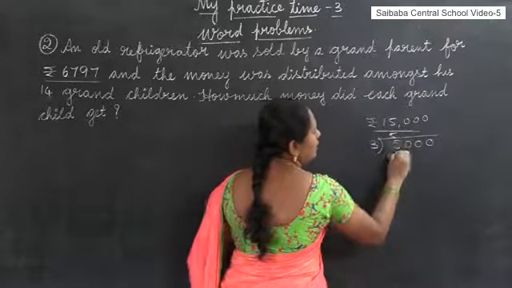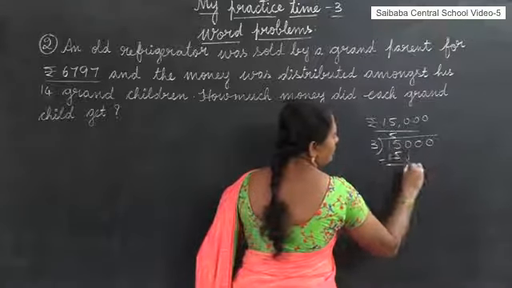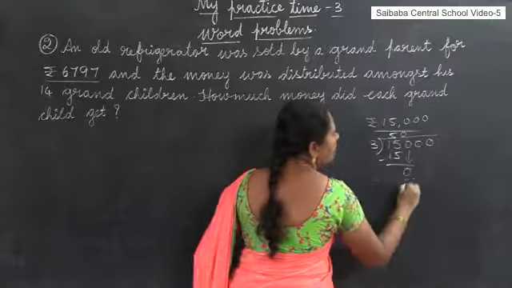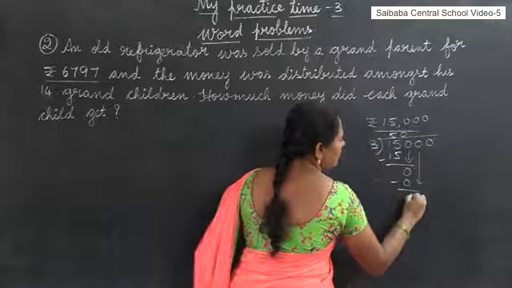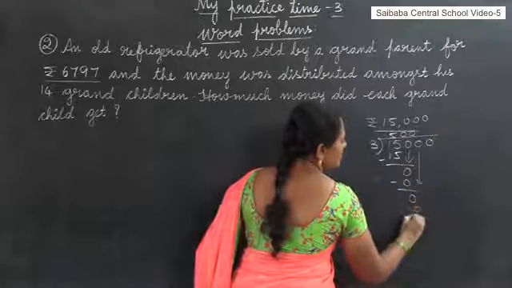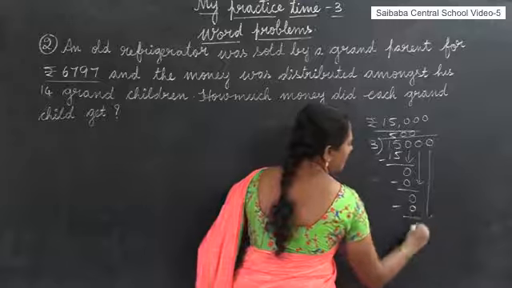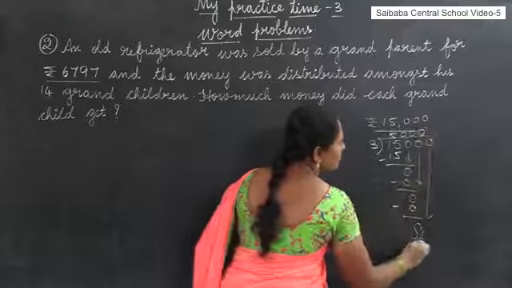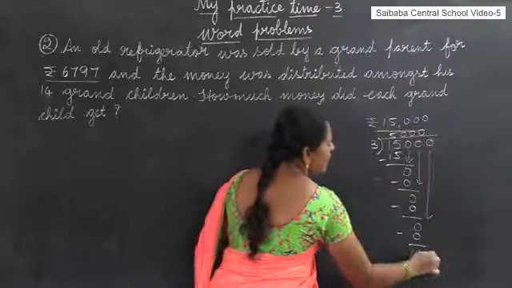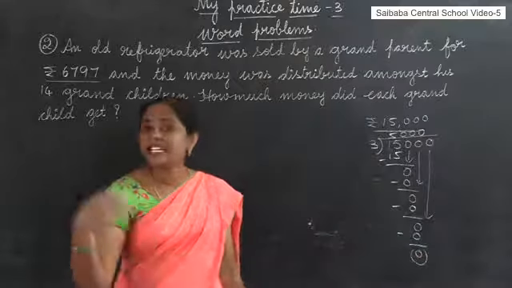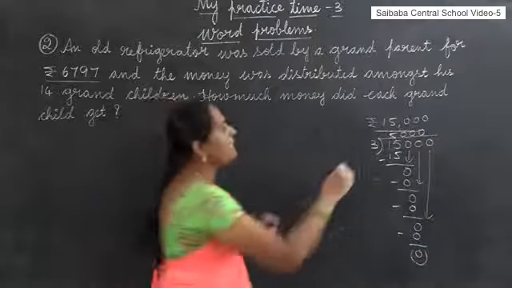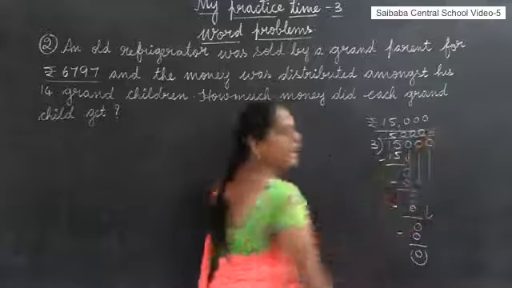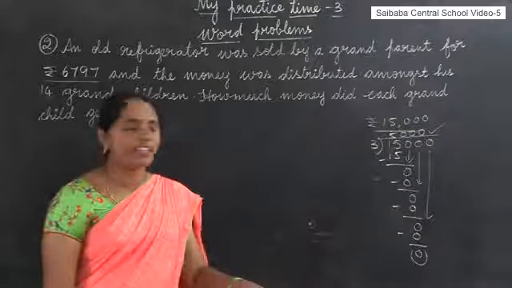3 5s are 15. Now bring down 0. 3 zeros 0. Again bring down 0. 3 zeros 0. Again bring down 0. 3 zeros 0. So what is the amount got by each grandchild? Good. 5,000. The amount got by each grandchild is 5,000.